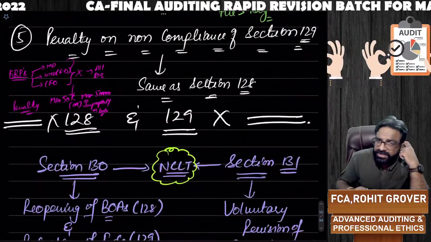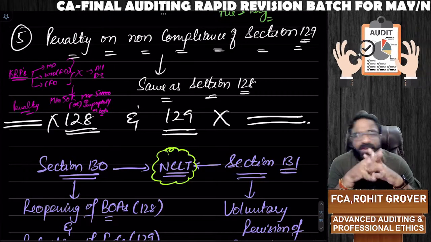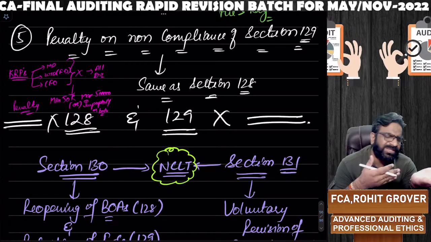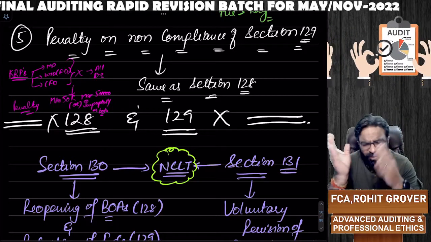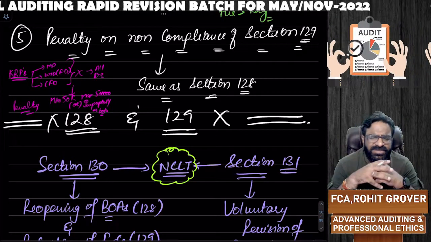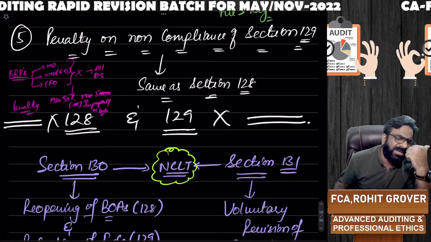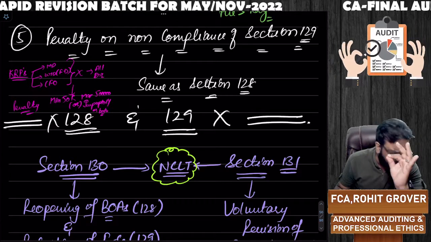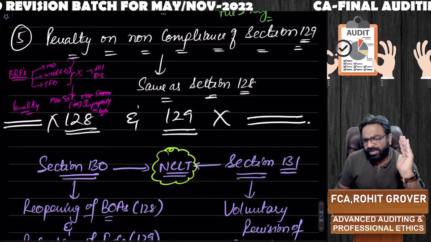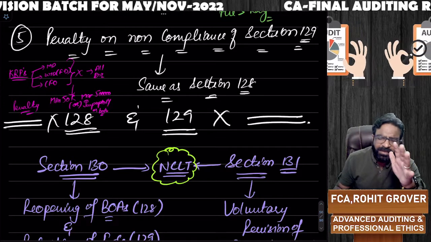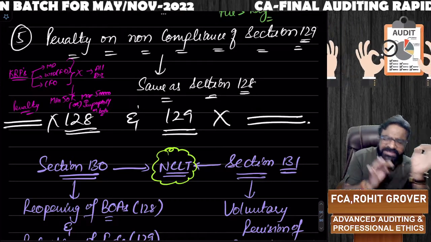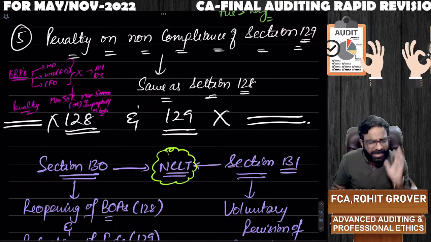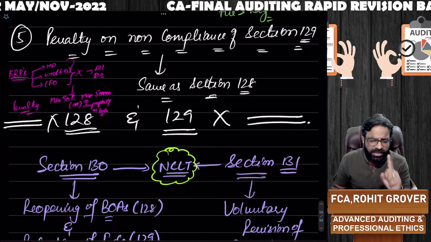And last but not the least, what is the penalty on the non-compliance of section number 129? If section number 129, like section number 128, is not followed properly, the key responsible persons, do you remember the key responsible persons in 128? They are the whole-time director of finance department, MD and chief financial officer. Or if they are not there, any of the directors will be held liable. Same penalty of 128 is applicable to 129. That is a fine of minimum 50,000, maximum 5 lakhs or imprisonment up to 1 year or both.